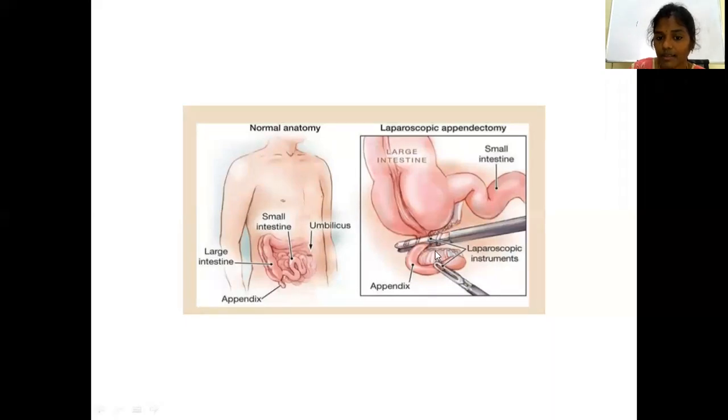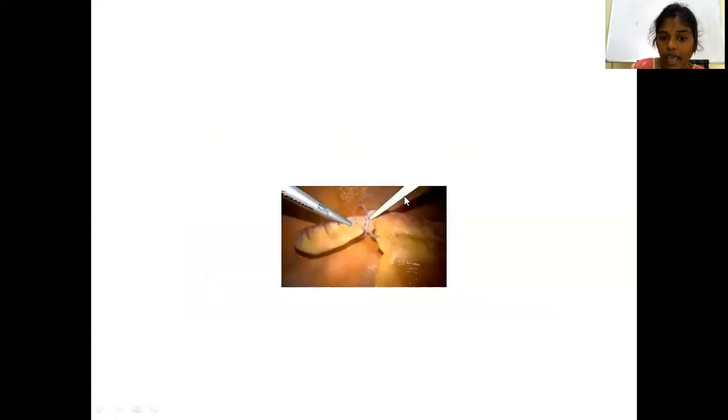Once the mesoappendix is cauterized, then you will ligate at the base. In our institute, we are using endo loops. See, this one is the endo loop. I think many of you have seen me performing surgeries in the theater. This is the endo loop and this is the laparoscopic instrument. This is the mesoappendix. You will ligate with the help of the endo loop at the base.